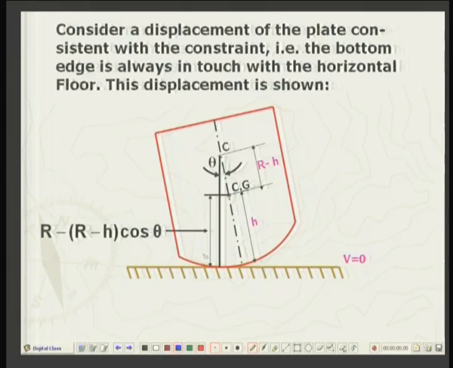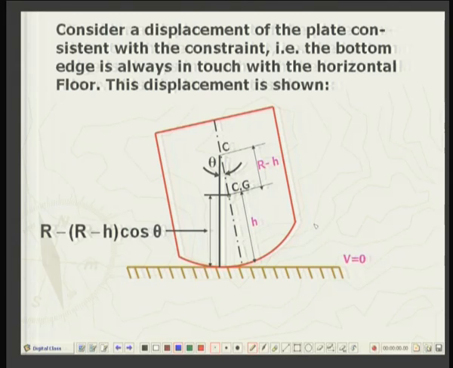So, this is what we are going to do. Here I have given a disturbance, that is, I have gradually tilted this plate, and the plate is being tilted without slippage, that is, always one point of the lower edge was in contact with the floor as shown here.